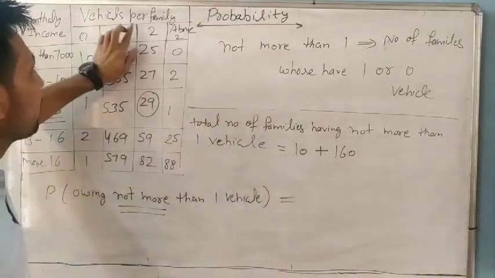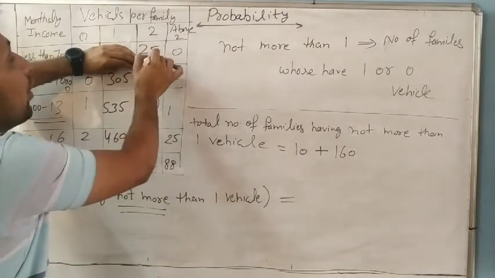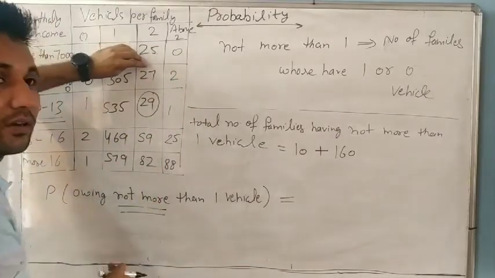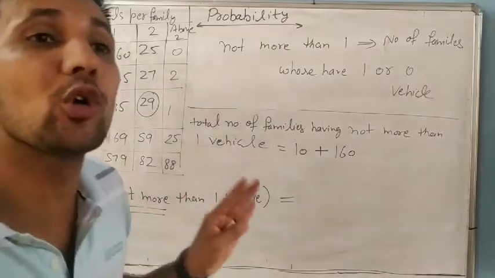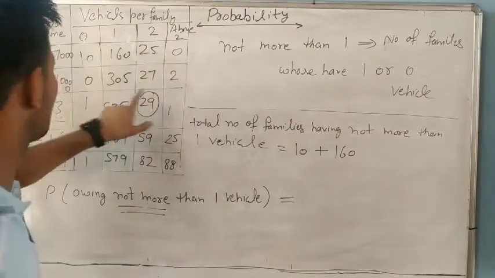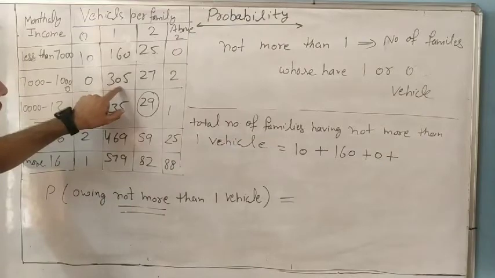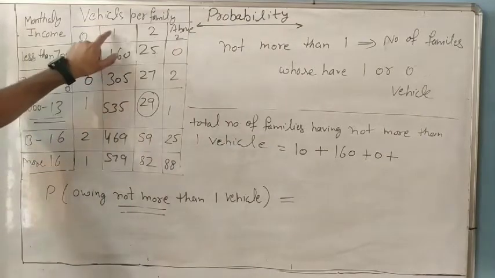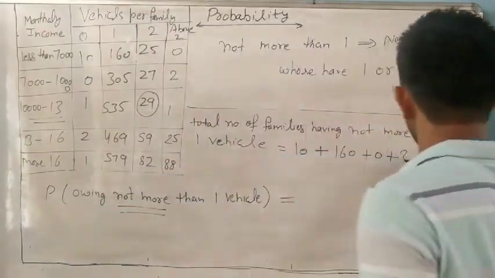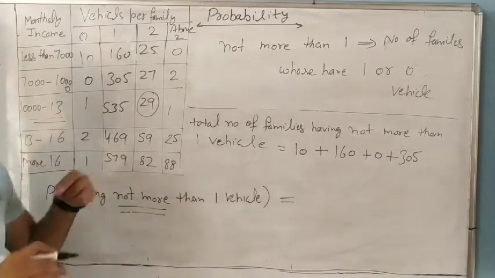Now 25. So 25 families have 2 vehicles, and 2 vehicles is more than 1. Yes, but here we have to take not more than 1, and 2 is more than 1, so it is not included. This one also not. Next is 0 plus, same as it is. 305 families have only 1 vehicle, and is 1 vehicle more than 1? No, which means 305. We have to take only this one, not more than 1.